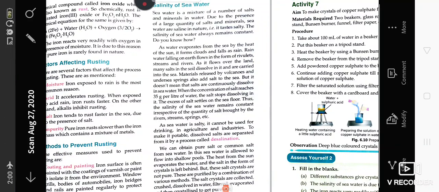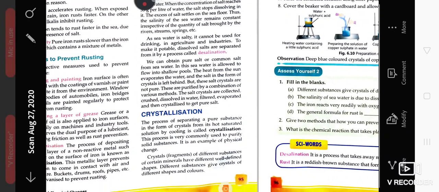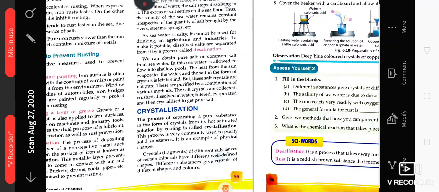Desalination is the process by which salt can be removed from sea water, and that can be done by evaporation. In the same manner by which salt is obtained, the water can be purified to use in industries.